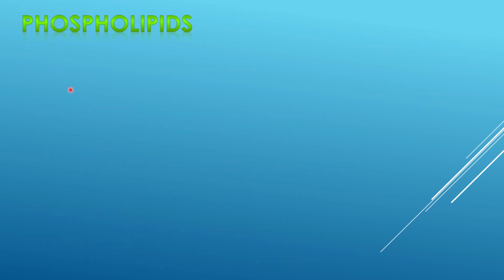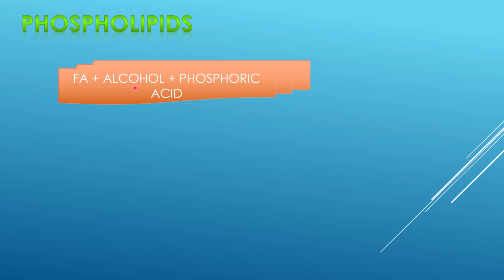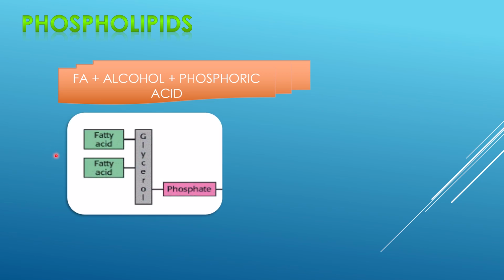Now let's talk on phospholipids. Phospholipids are the combination of fatty acid with alcohol and phosphoric acid. And phosphoric acid can be most of the time attached with some nitrogenous substance. So this is the basic structure. This is the glycerol and then fatty acid, and the last alcoholic group contains the phosphate group. Phosphate can have attachment of any nitrogenous entity.